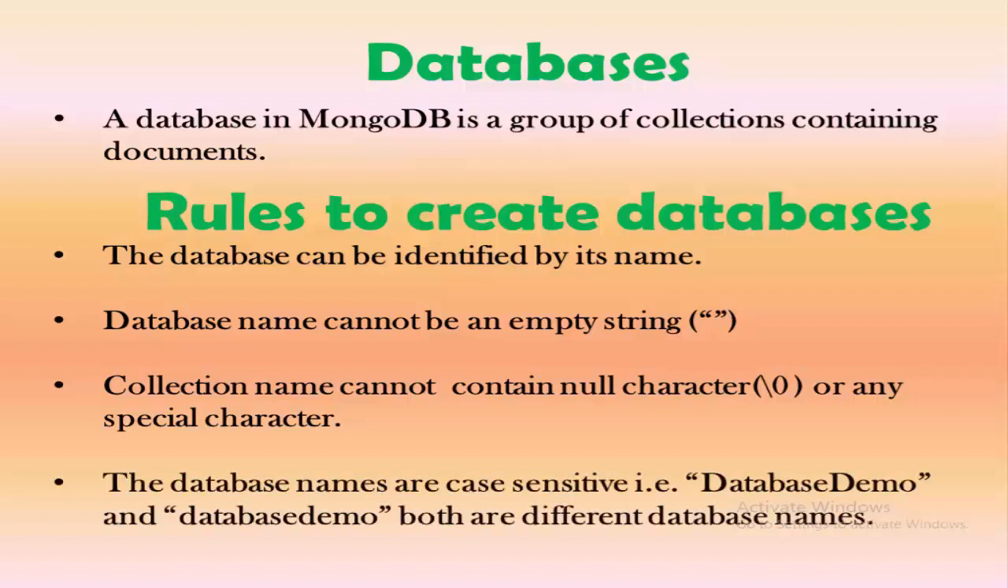And the last one is that database names are case sensitive. It means, suppose you're writing a database named demo where the D of your database and the D of demo are both capital, and you have created another database in which the database name is all in small case. Both these databases are going to act differently since database names in MongoDB are case sensitive.